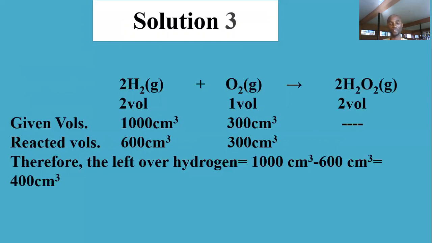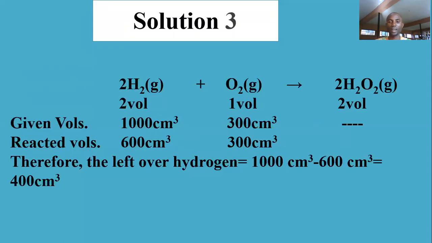I hope you are following. So the question on Gay-Lussac's law of combining volumes is actually not difficult, but the issue there is to get the chemical equation and write a balanced chemical equation. With that, ratio their volumes, and you are able to use what is being given to you to know what actually went into the reaction and what is remaining.